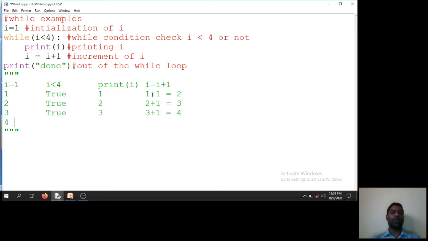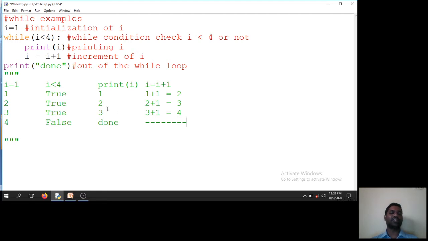So i becomes 4 and the condition is false. When the condition is false, I will come out of the loop and print done. No increment is available, and the loop is terminated. Now whenever I execute this program, my output would be 1, 2, 3, done. This is the output of our program. This is how you need to trace any loop. I am not going to trace all the loops; I am showing just this one example. Next, you need to practice at home.